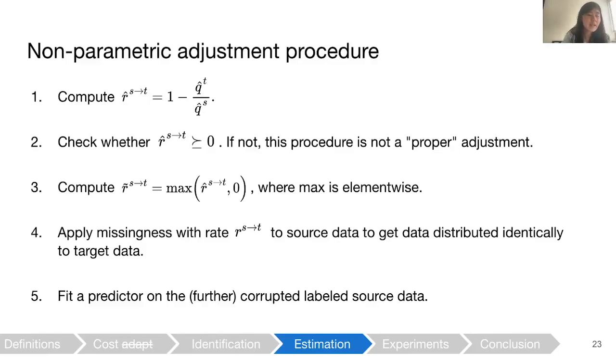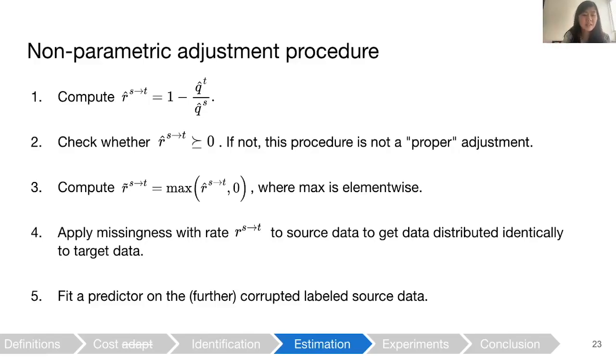Now we provide a non-parametric adjustment procedure motivated by the similarity between the identification of target from source as well as corrupted from clean. So we can compute this relative missingness rate from data, and then we can check whether it's strictly greater than or equal to 0. If it's not, then note that this is not a proper adjustment, but we compute the relative missingness rate as a max of the relative missingness rate and 0, where the max is element-wise.